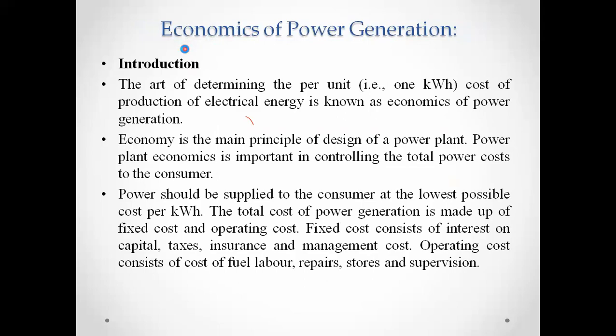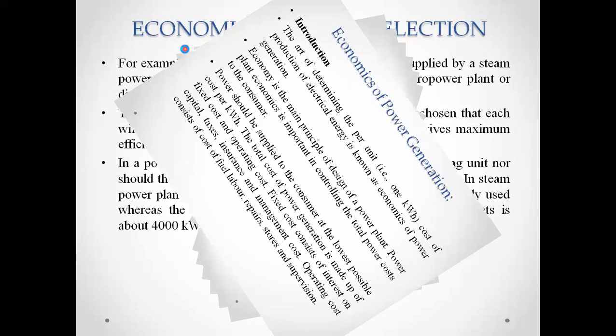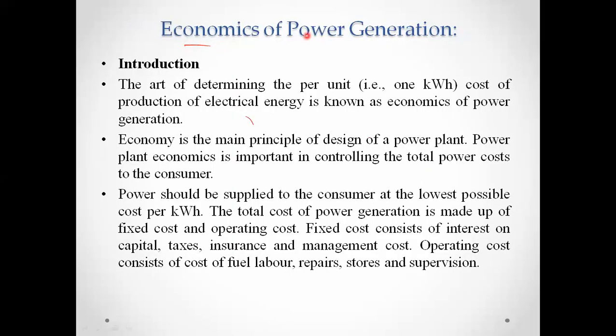This was about the economics in the plant selection. So now we will see about the economics of power generation. Plant selection means we know there are various plants, that is hydroelectric, then nuclear, diesel, gas turbine. So how will that economics work? Economics means the cost, and based on the cost, how we can select the plant.